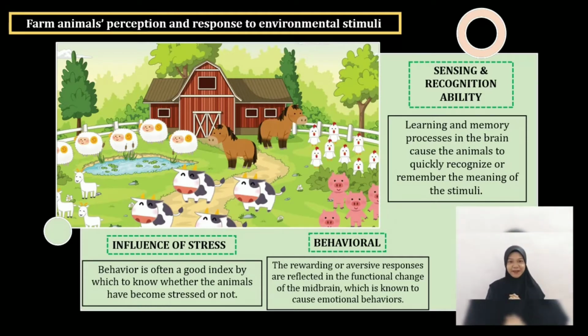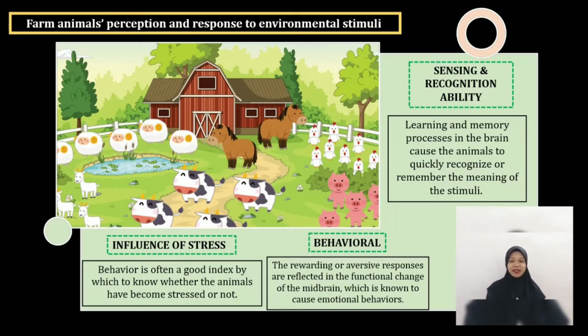For the introduction, to understand farm animal perception and response to environmental stimuli, number one is behavior. The responses are reflected in the functional change of the membrane, which is known to cause emotional behaviors. For example, if you see an animal looks very aggressive, that means the animal shows a negative response.